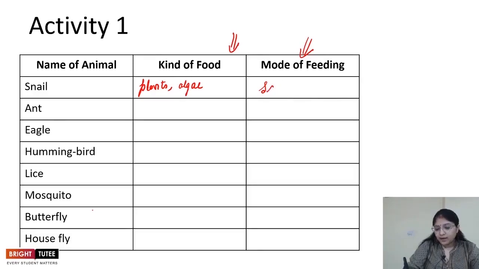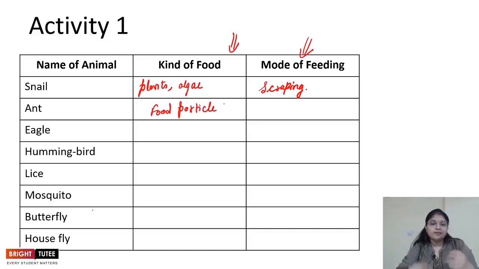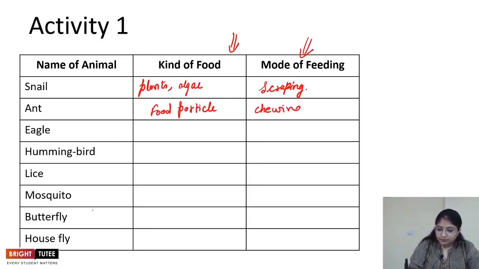Then if we talk about ants, ants usually feed on food particles. This is something you can observe, especially during the summers. Suppose you're eating something and you have dropped a few crumbs of, say, a cookie. After some time the ants will come, pick up the food and take it away. So they feed by chewing, right?